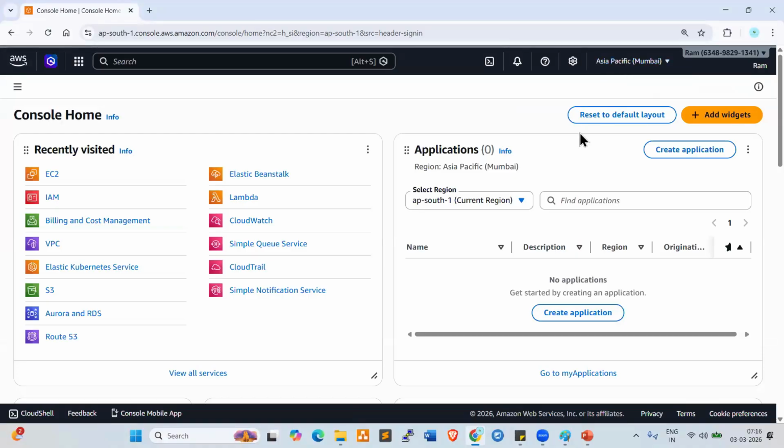In real-time projects, as a cloud engineer or a DevOps engineer, as per the project team requirement, we need to create the infrastructure and manage the infrastructure, along with the automation activities and DevSecOps roles.